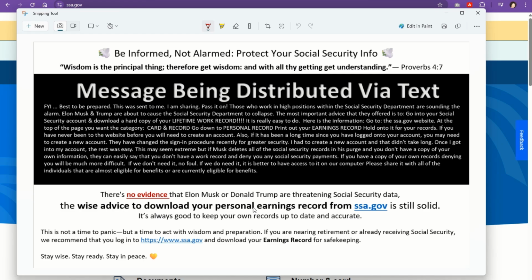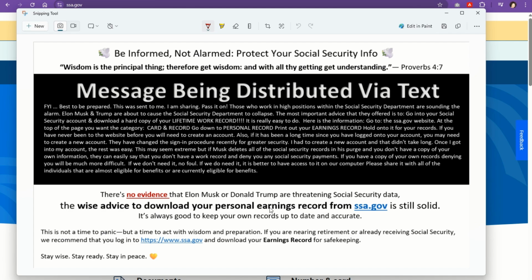You should absolutely check your Social Security account and download your earnings records. This is because it's wise for you to know what's in your file. This affects your future retirement, this affects your disability, and this also affects your survivor benefits.